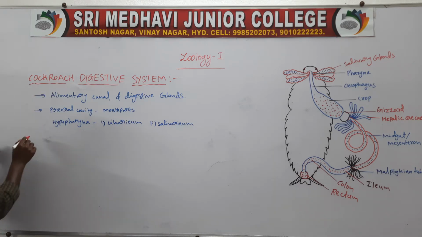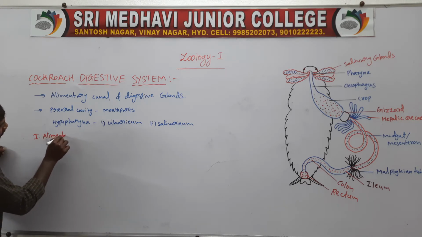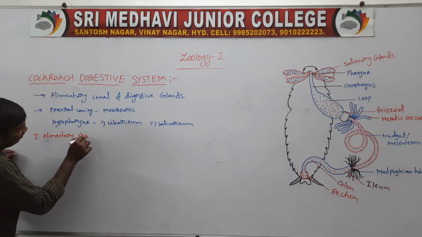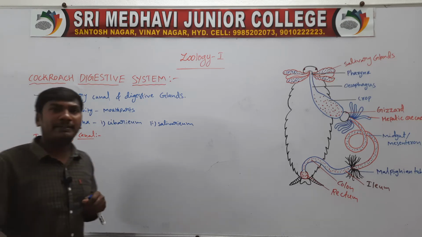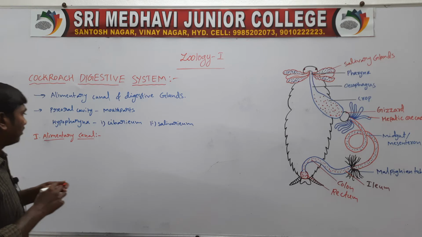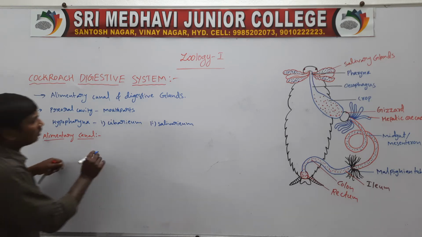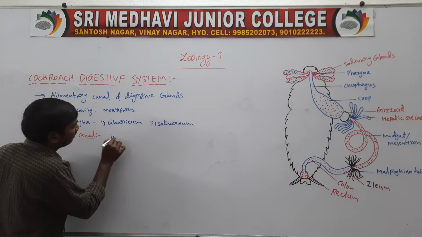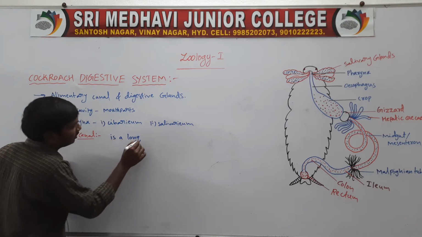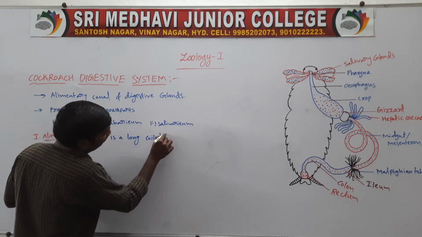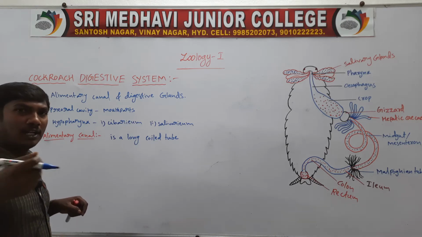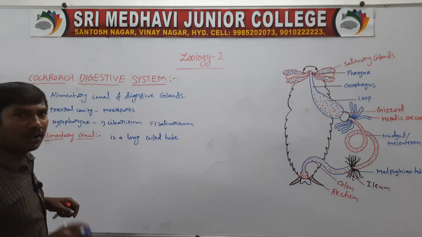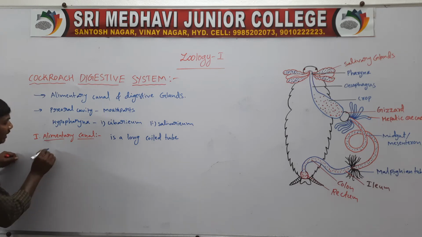Next one, first heading, alimentary canal. The alimentary canal is a long coiled tube. Next one, it contains three regions.